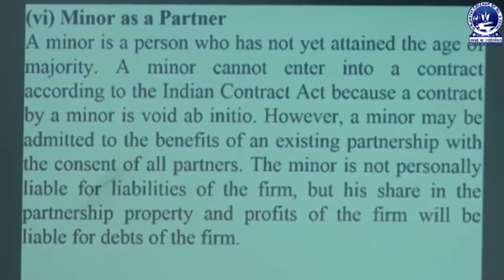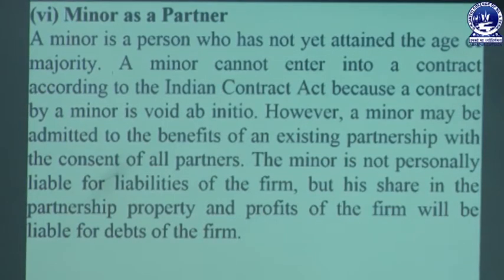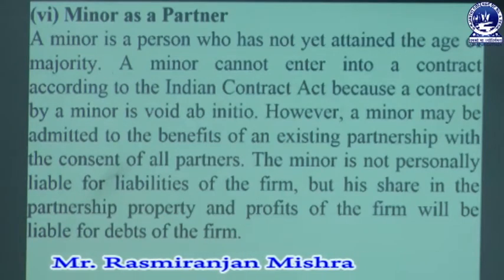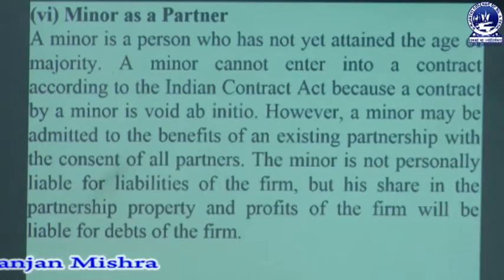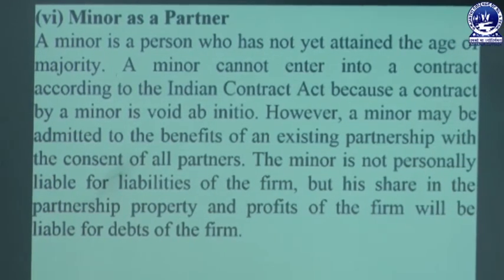Then the next one is minor as a partner. A minor is a person who has not yet attained the age of majority. A minor cannot enter into a contract according to the Indian Contract Act, and a contract by a minor is void ab initio. However, a minor may be admitted to the benefits of the partnership business with the consent of all other partners. The minor is not personally liable for the liabilities of the firm, but his share in the partnership profits and the profits of the firm will be liable for the debts of the firm.